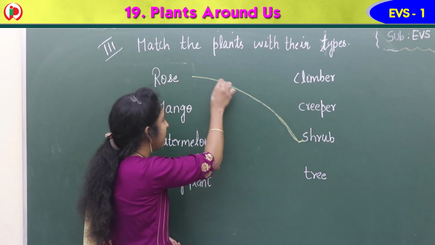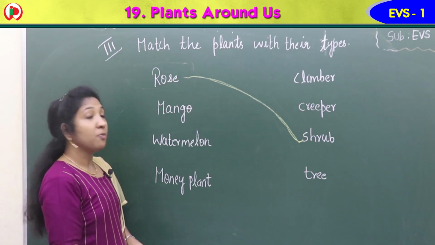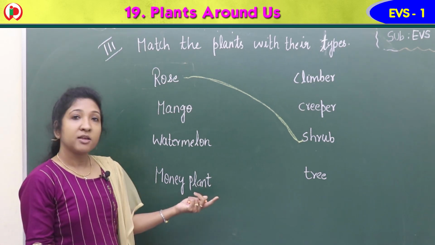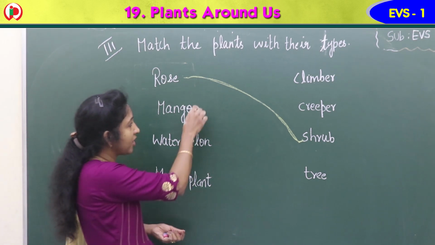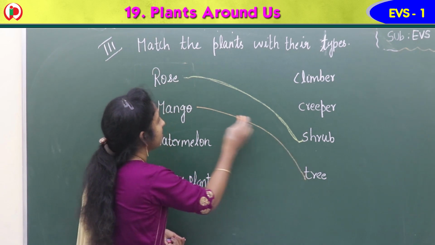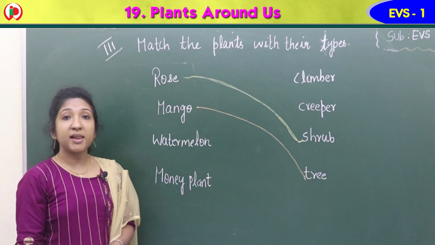Rose and shrub. Now, mango. Mango is a tree. So you have to match mango with the tree. Mango and tree.